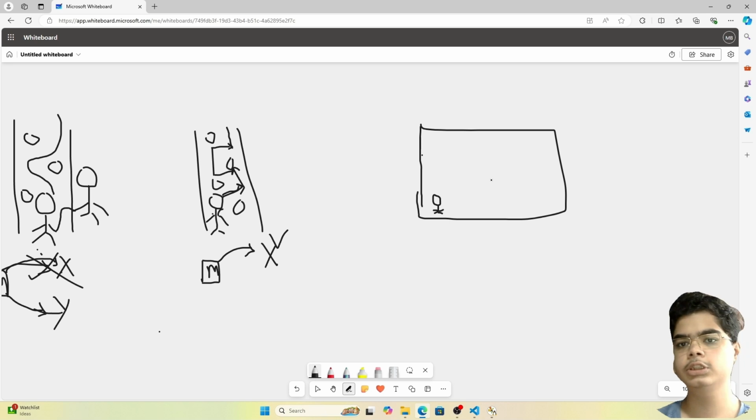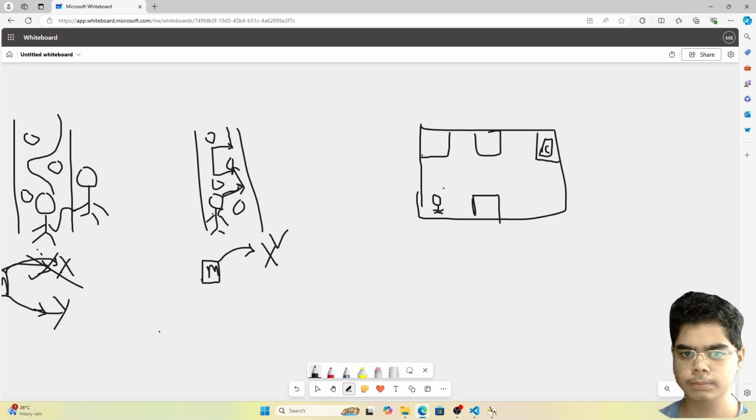Okay, so now the child wants to find out where his mother has stored chocolate. So let us say that this is the kitchen in his house and here is a chocolate. Okay, so let us imagine that this is the hall of his house. This is the bedroom. This might be another bedroom.